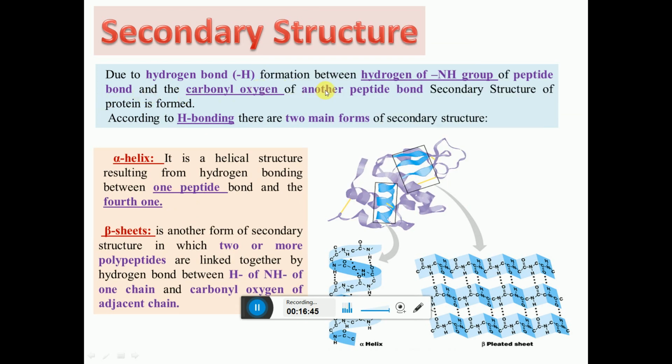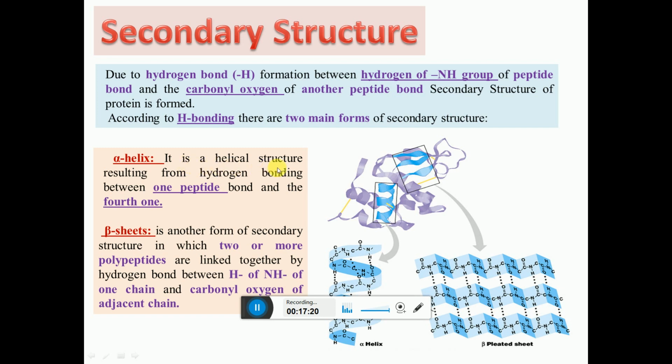Due to hydrogen bond formation between the hydrogen of the NH group of a peptide bond and the carbonyl oxygen of another peptide bond. This bond formation occurs between the peptide bonds of the polypeptide. So the hydrogen bond is formed between the hydrogen of the NH group of one peptide bond and the carbonyl oxygen of another peptide bond. This is called the secondary structure. According to H bonding, there are 2 main forms of secondary structure. One is called the alpha helix, another one is called the beta sheets.